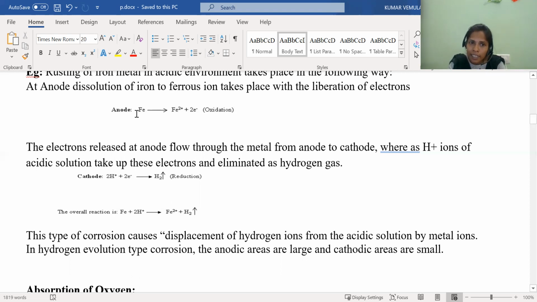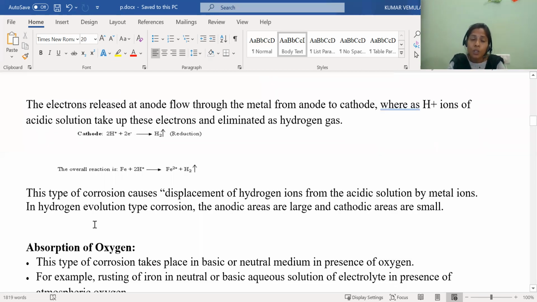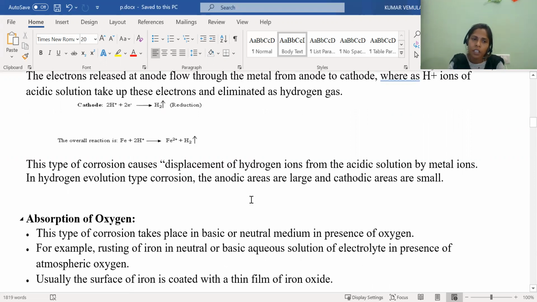So let us add the reactants: Fe plus 2H+, giving rise to Fe2+ plus hydrogen. This is the overall reaction in the acidic medium, or in the evolution of hydrogen. So this type of corrosion causes displacement of hydrogen ions from the acidic solution by metal ions. In hydrogen evolution type corrosion, the anodic areas are large and cathodic areas are small. That means the iron part is more and the acid part is less in the evolution of hydrogen.